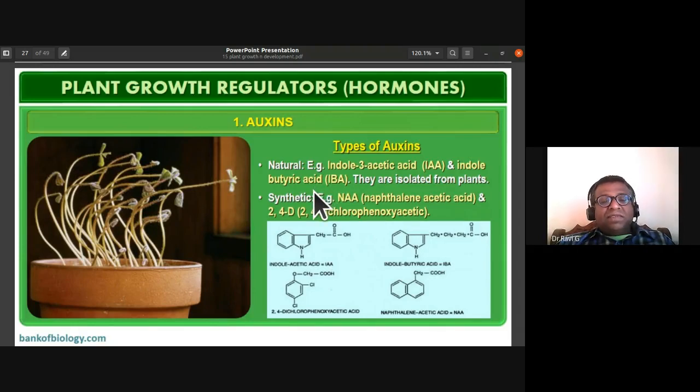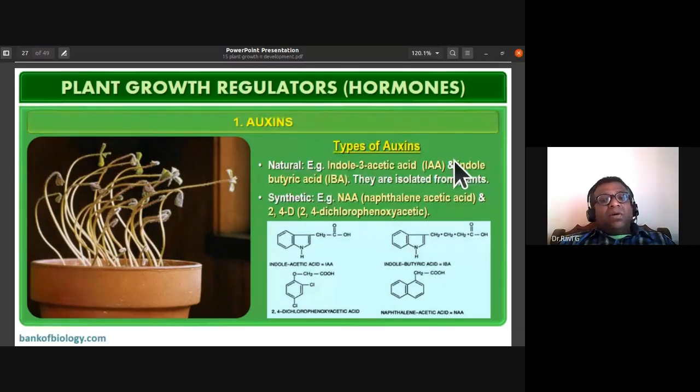Indole 3 acetic acid, which we call IAA, and IBA, which is indole butyric acid. They are isolated from plants. They are naturally occurring auxins. You should remember these examples. They might even ask you to expand IAA, indole 3 acetic acid, and IBA, indole butyric acid.